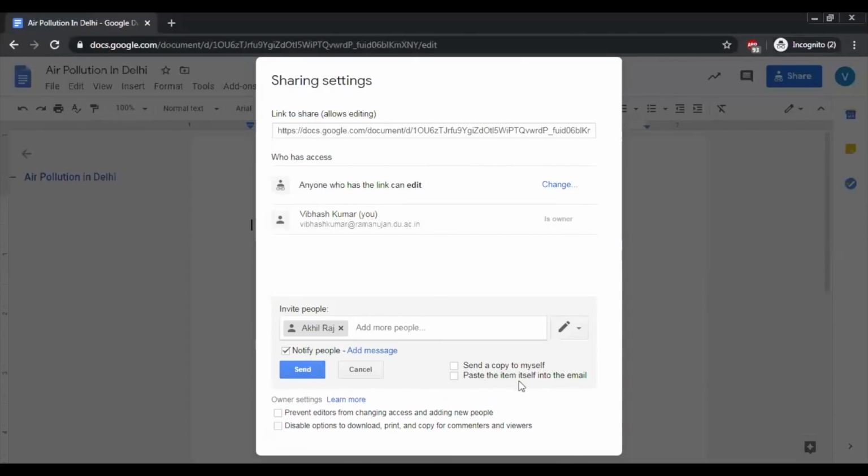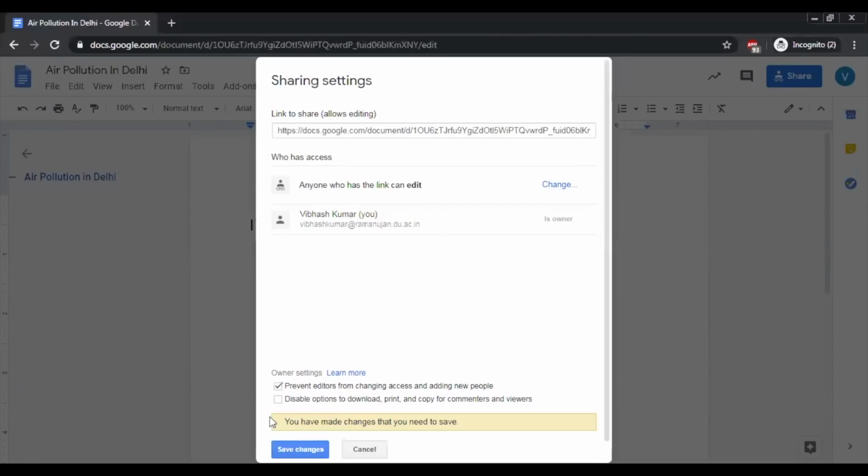Now this is again one more thing which is very important, that is the owner's settings about it. If I want my document to be further broadcasted, further taken up to other people who have the link, if I want Akhil, with whom I have shared this document, to also share it with other people, I'll not click on this, okay. If I click on this, it prevents editors from changing access and adding new people. If I don't want any further additions without my permission, I will click on this link here, okay.